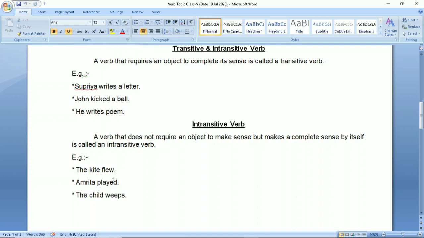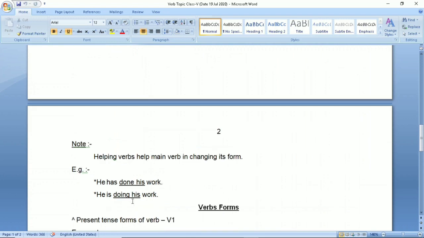Amrita played in the ground. Amrita played where? In the ground. So it is an intransitive verb because you are not asking the question what, you are asking where. The child weeps bitterly. How does the child weep? You are asking how. So this weeps is an intransitive verb.